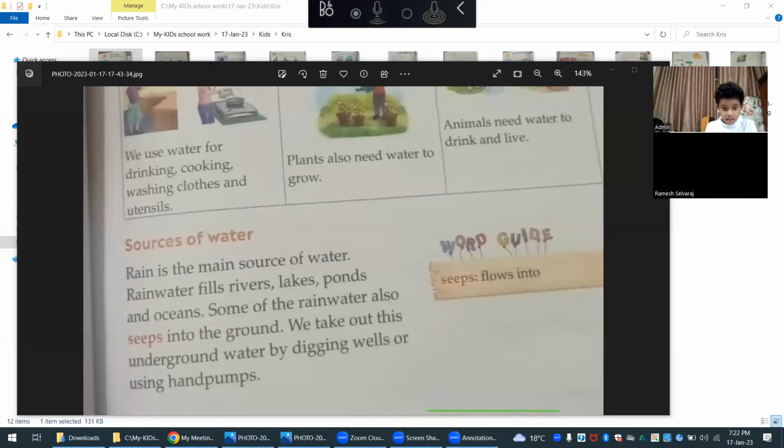Some of the rainwater also seeps into the ground. What do you mean by seep? Seeps into the ground. What do you mean by this? Just answer the question.